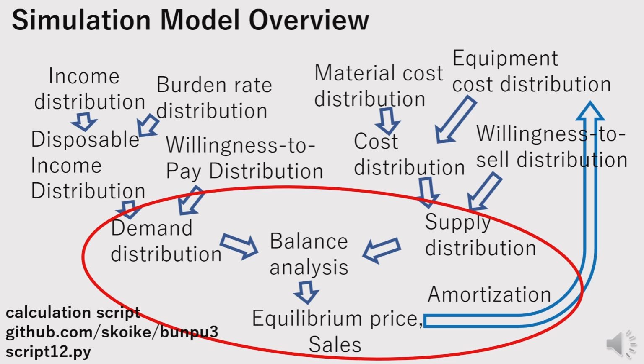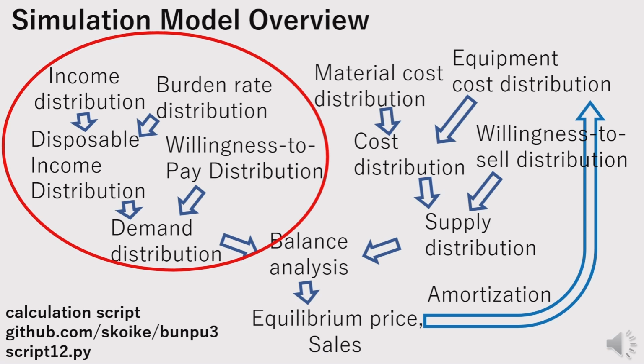At the bottom center, a balance analysis is performed using the cumulative demand distribution, accumulated from the negative side, and the cumulative supply distribution, accumulated from the positive side. Using these, the equilibrium price and sales volume are determined. 20% of the calculated sales is allocated to capital investment depreciation, which is reflected in the cost. In the next section, I will explain how the demand distribution on the left side is derived.